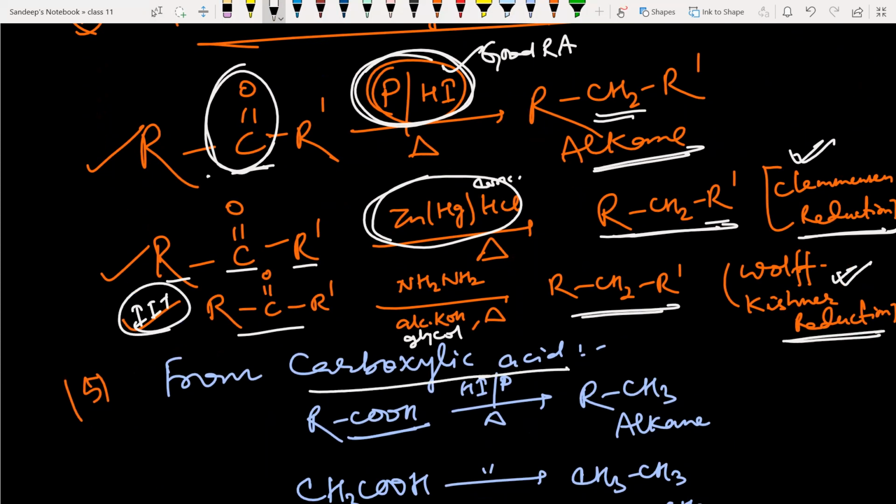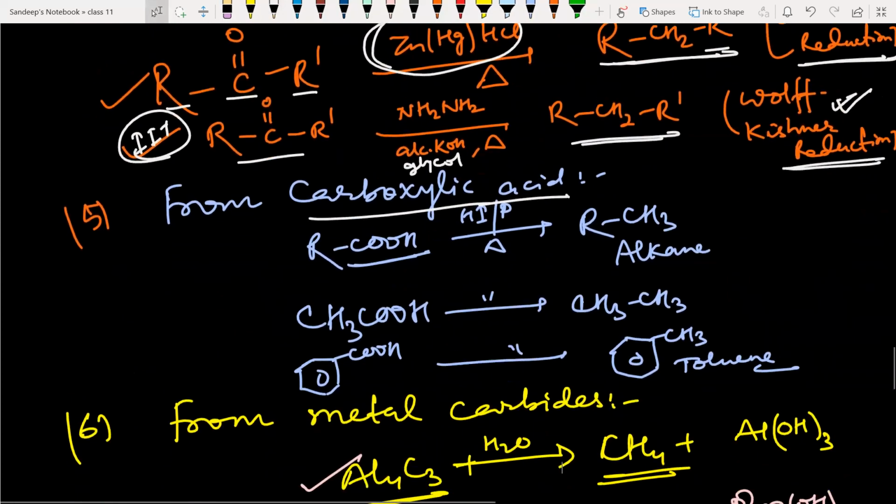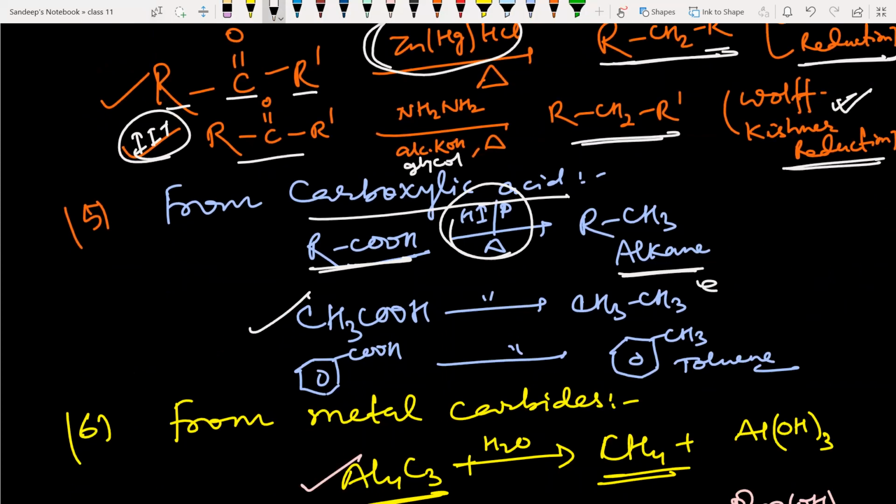Next is from carboxylic acid. If you take a carboxylic acid and treat it with red phosphorus and HI, you will get alkane. So acetic acid will give you ethane. If you have benzoic acid, then you will get toluene. What happens is the COOH group will be converted to an alkyl group.